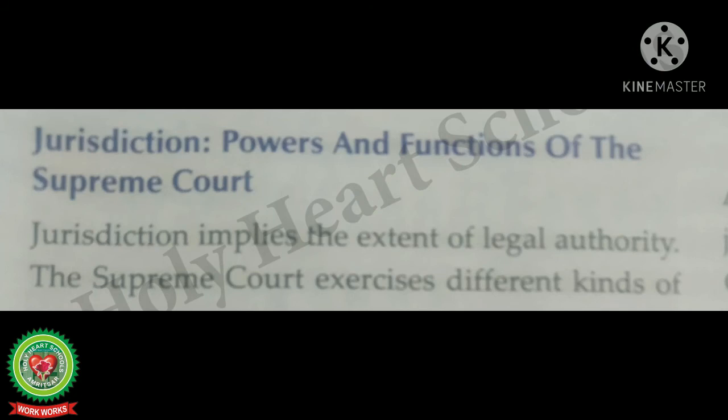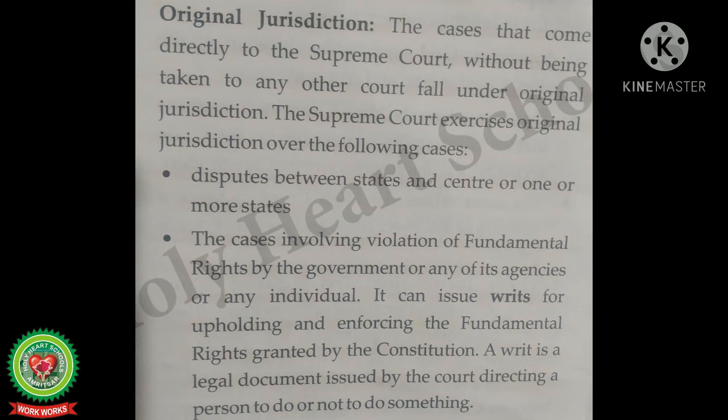Page number 153, let us do the reading of the jurisdiction, powers and functions of the Supreme Court. First of all, let us see the meaning of jurisdiction. Jurisdiction means the extent of the power to make legal decisions and judgments. Now let's do the reading. Jurisdiction implies the extent of legal authority. The Supreme Court exercises different kinds of jurisdiction, and these are as follows. Number 1, original jurisdiction.